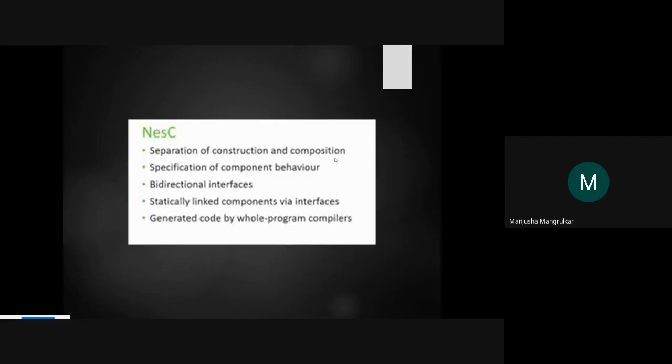Construction and composition means interfacing between two classes, two objects, two structures, two functions. It is a separation of construction and composition, with specification of component behavior. So each and every component's behavior specification is different. Bidirectional interface: both are interfacing to each other. Statically linked components via interface. It is static, it is not dynamic. The modular-based ones are dynamic.